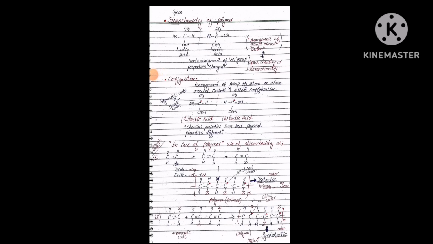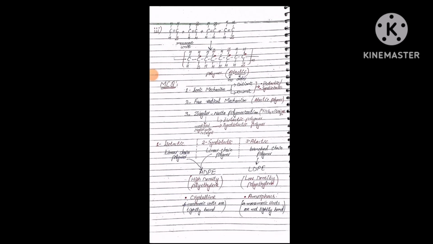So students, we will move towards another example. Here are monomeric units, where the substituents are below, above and below, and the same order is present in the polymer. There is no regular arrangement of the substituent in this polymer, and if there is no order, no sequence, then this type of polymer is said to be an atactic polymer.